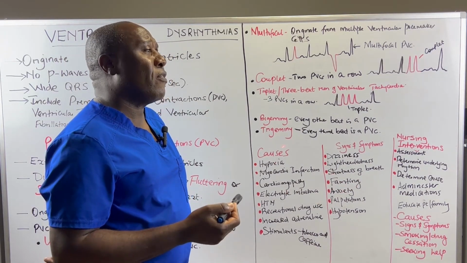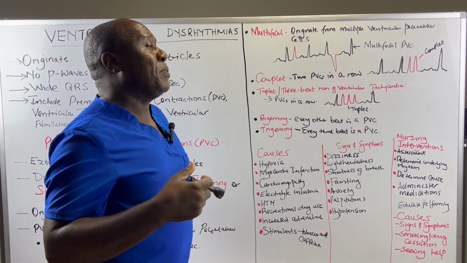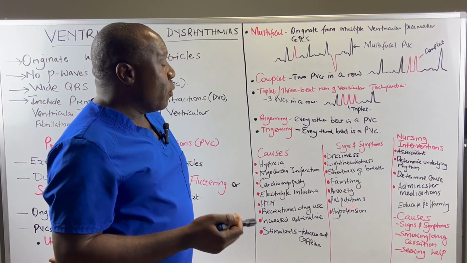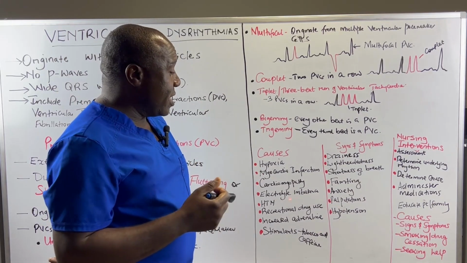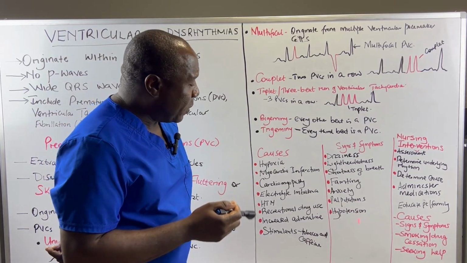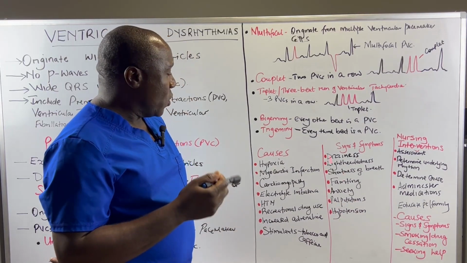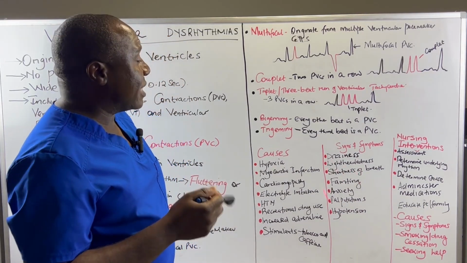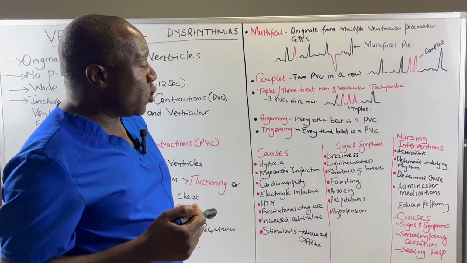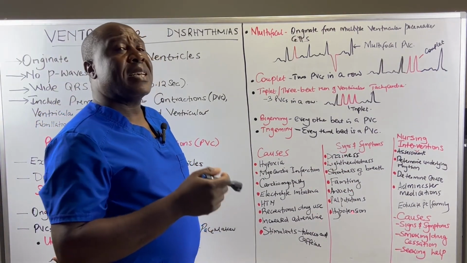Remember, we said they have a fluttering or skipped heartbeat sensation. They can go into anxiety mode. We have palpitations within their chest, like their heart is beating out of their chest. We have hypotension. These are some of the signs of a premature ventricular contraction.